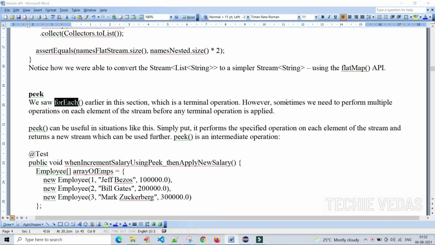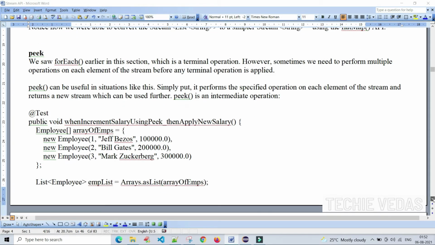However, sometimes we need to perform multiple operations on each element, not only one operation at a time. The forEach method performs one operation on one element at a time. But sometimes we need to perform multiple operations on each element of the stream before any terminal operation is applied. Let's see further.